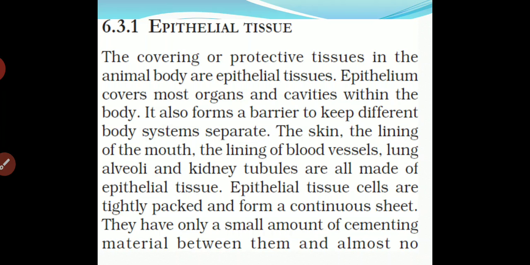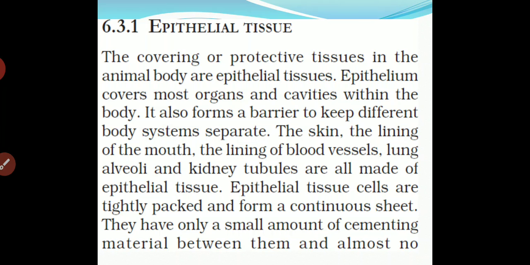All of them are made up of epithelial tissue. So you can see that many parts of our body are made from the epithelial tissue. Epithelial tissue cells are tightly packed and form a continuous sheet. They are tightly packed with each other and form a sheet-like structure.